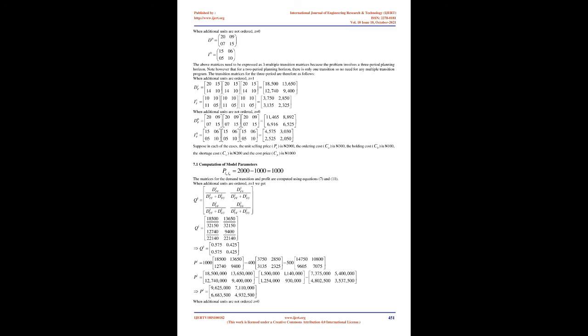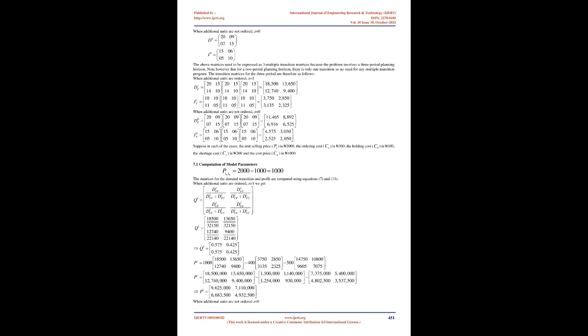7.0 Numerical example. We consider a sample of customers with the following demand patterns and inventory levels over state transitions, collected in the past 30 weeks in respect of favorable and unfavorable demand of a particular item. For ordering policy Z equals 0, the data is in table 1, and for ordering policy Z equals 1, the data is in table 2 below. We can break the above tables into the following matrices.